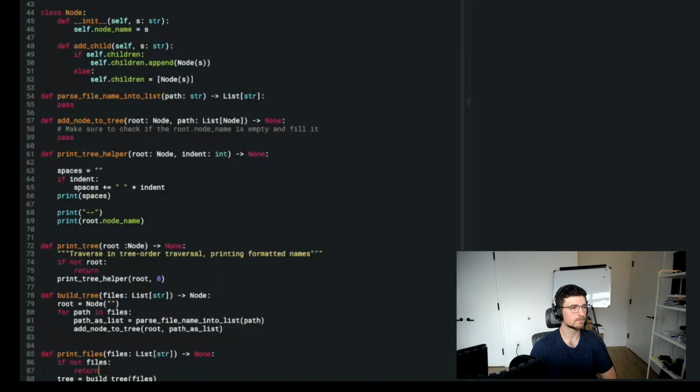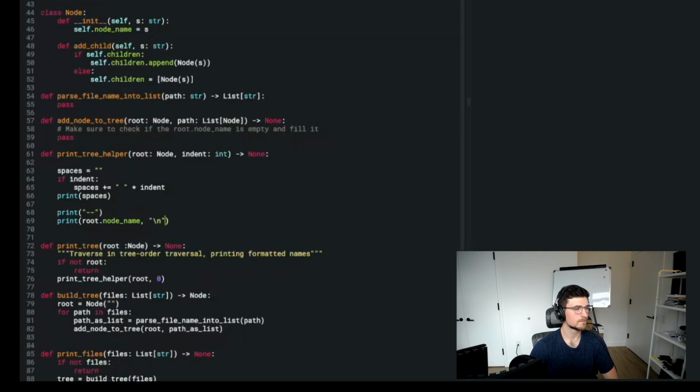But the way that it's going to be right now, it's going to have spaces on one line, then dashes on the next line, then the name on the next line, which kind of defeats the purpose of the formatting that we have here. Because if you have spaces on that first line, and those are on a line by themselves, you're not actually getting indentation anyway. Also print a new line.